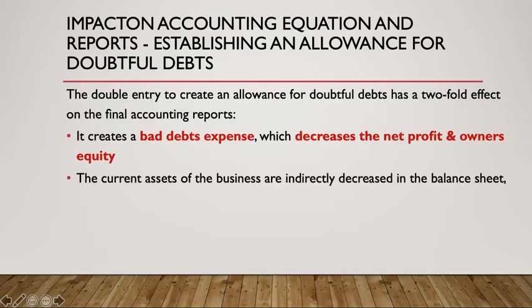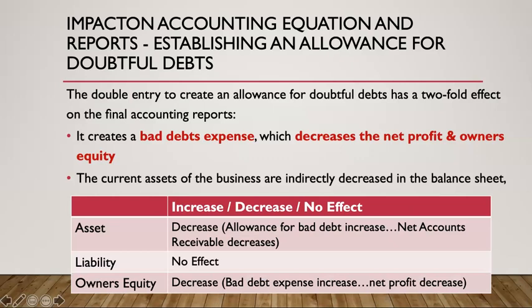The current assets of our business are also decreased. So our assets will go down and our owner's equity will go down. So in terms of our table, increase, decrease, no effect. Assets decrease because our allowance for bad debts increases, which reduces net accounts receivable. No change to liabilities. We haven't talked about liabilities at all in this video. And our owner's equity decreases because we have an expense that increases, which reduces profit, and this is reported in our owner's equity section of our balance sheet. So this is our impact to our accounting equation.